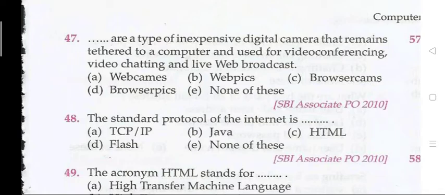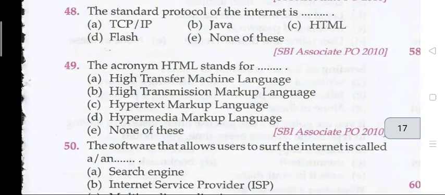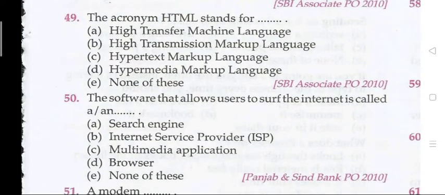Question 47. Dash are types of inexpensive digital camera that remain tethered to a computer and are used for video conferencing, video chatting, and live web broadcast. The right answer is webcams. Question 48. The standard protocol of the internet is TCP/IP. Question 49. The acronym HTML stands for? The right answer is C, that is hypertext markup language.